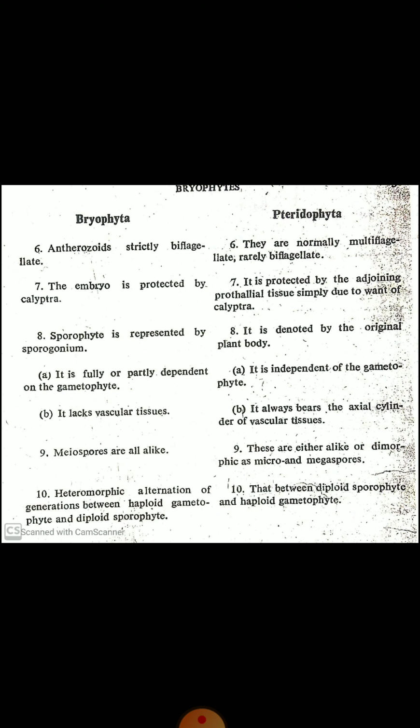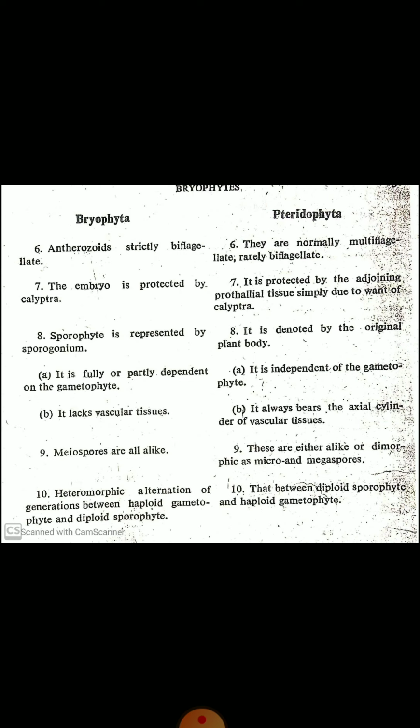In Bryophyta, the androgonial cells are normally cubical, whereas in Pteridophyta, the androgonial cells are polygonal in shape. In the members of Bryophyta, the antherozoids are strictly biflagellate, whereas in Pteridophyta, the antherozoids may be multiflagellate, but rarely they are biflagellate.